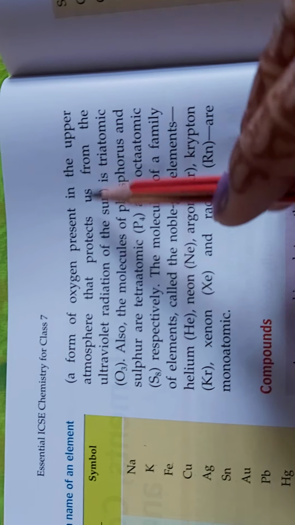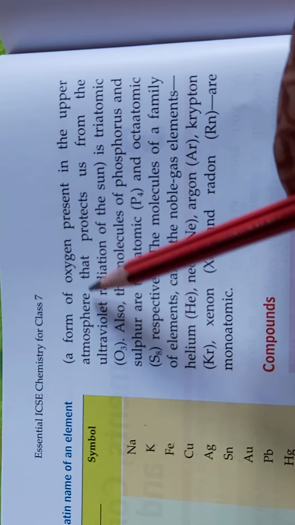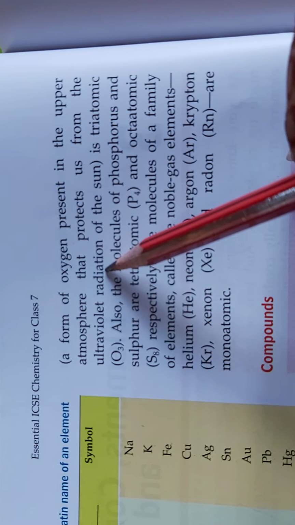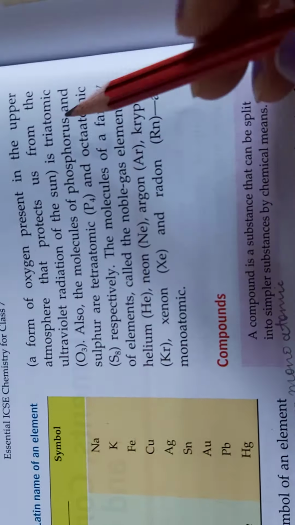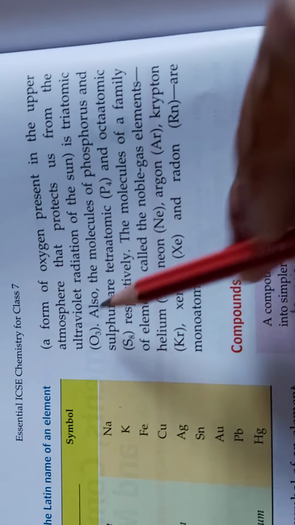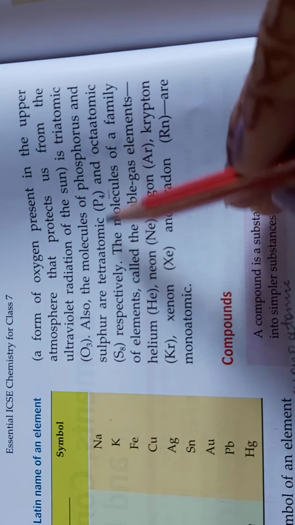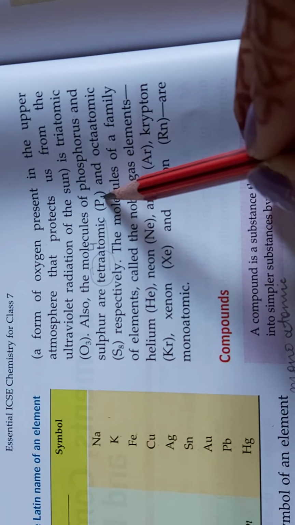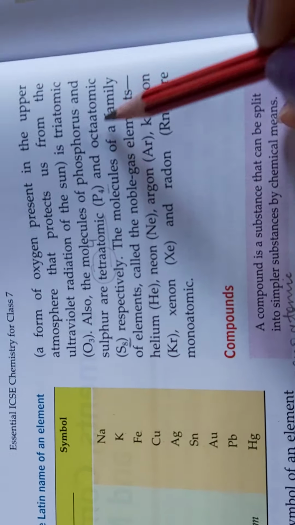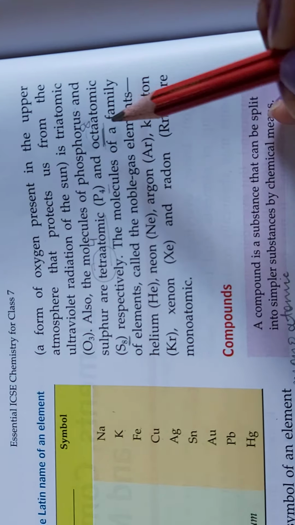And beta, about ozone, the molecule of ozone, they have written, is a form of oxygen present in the upper atmosphere that protects us from the ultraviolet radiations of the sun. This we already know. And it is triatomic, O3, because 3 atoms of oxygen are there. If 4 are there, then tetraatomic. Tetra stands for 4. And if 8 are there, then octaatomic. Octa or oct stands for 8.